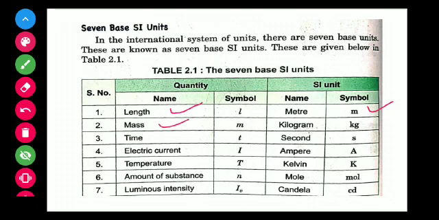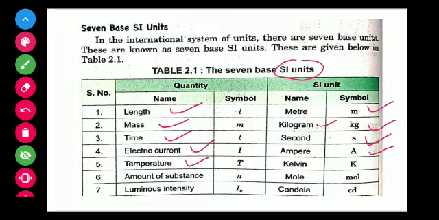In the SI system, we measure mass in kg, that is kilogram. Then the third fundamental unit is time, and the SI unit of time is second. Next, the physical quantity electric current, and its SI unit is ampere.